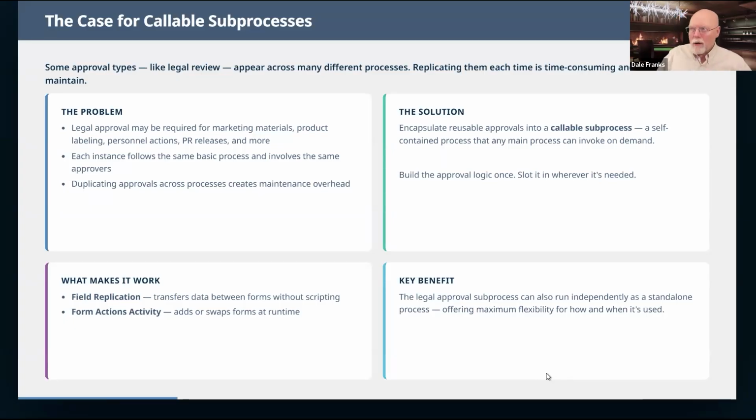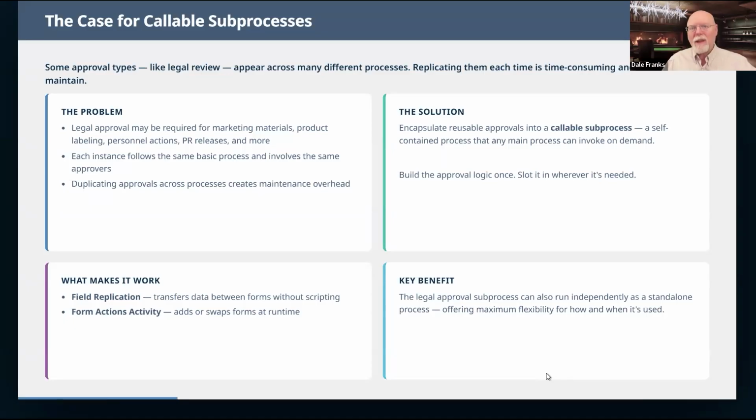And sure, you could encapsulate a legal approval process step or loop anywhere that you wanted to in a timeline. But every time you need legal approval, you have to constantly reconfigure the same activities across 10 different timelines.